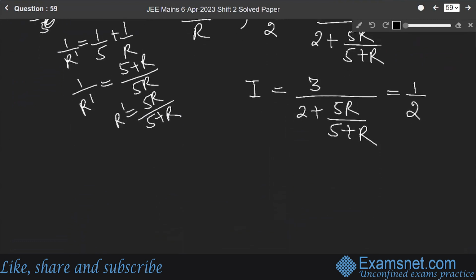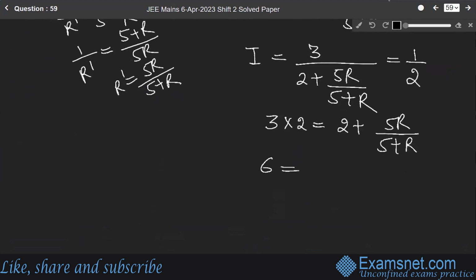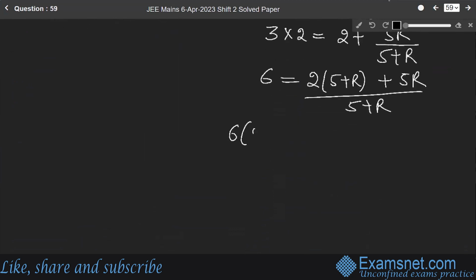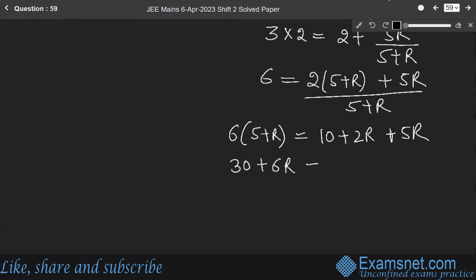Solving this whole equation, we get 3 into 2 equals 2 plus 5R over 5 plus R. So 6 equals 2 into 5 plus R, plus 5R, over 5 plus R. Multiplying 5 plus R with 6: 30 plus 6R equals 10 plus 2R plus 5R, which is 10 plus 7R.